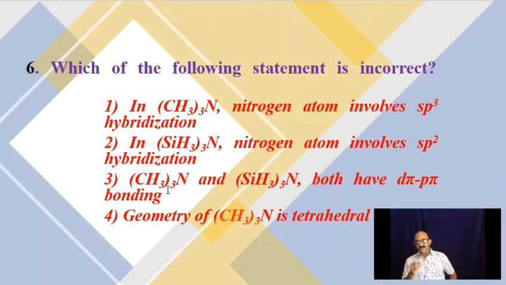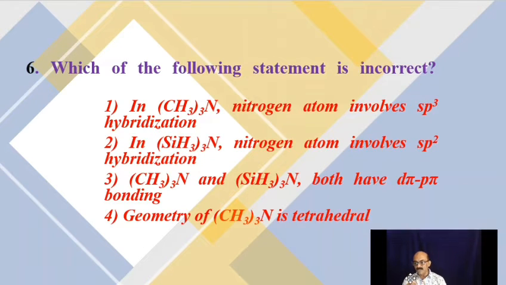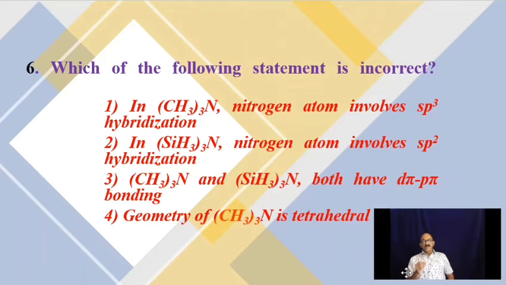Sixth question. In C(SiH3)3N... in (CH3)3N, nitrogen atom involves sp3 hybridization. In (SiH3)3N, nitrogen atom involves sp2 hybridization. Third, in (CH3)3N and (SiH3)3N, both have d pi-p pi bonding. Last, geometry of (CH3)3N is tetrahedral. In these options, there is mention of only 2 compounds, that is (CH3)3N and (SiH3)3N.